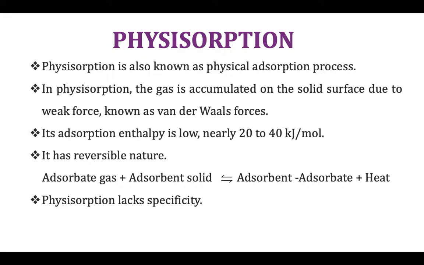Physisorption. If an adsorbate is held on the surface of an adsorbent by weak van der Waals forces of attraction, the type of adsorption is called physical adsorption or physisorption or van der Waals adsorption. Example: adsorption of ammonia on activated charcoal. Since physisorption involves non-specific intermolecular van der Waals forces, the process lacks specificity because it does not involve any kind of chemical reactions on the surface of the adsorbent.